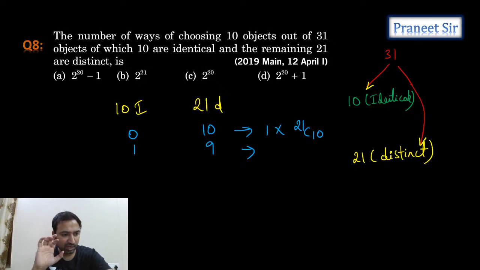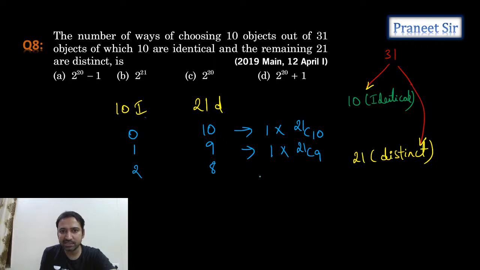Tushar, you're right. One way only. Yuvraj, correct. Only one way. Why? Because all look the same. Whatever ball you select, it looks the same only, na? So whether you are selecting one object or two objects out of 10 identical objects, it looks the same only. 21C9 we get. Correct. Next, same way, 2 identical objects and 8 distinct objects. How many ways can we select 2 identical objects out of 10 identical objects? One way only. So 21C8. So that's what we're getting.